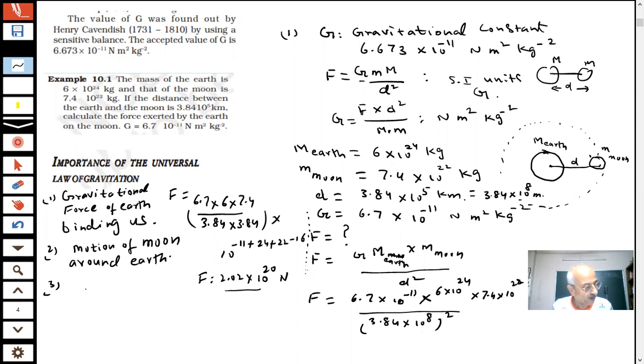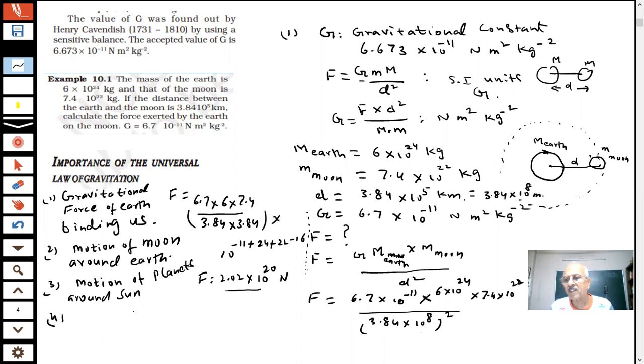Then you also know the motion of planets. The motion of planets around the sun can also be explained by the universal law of gravitation.